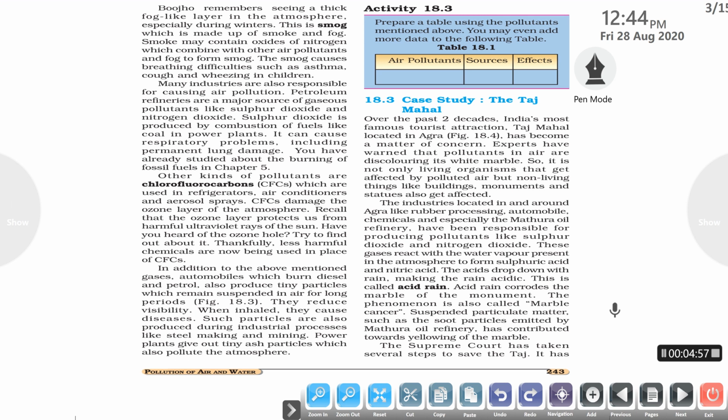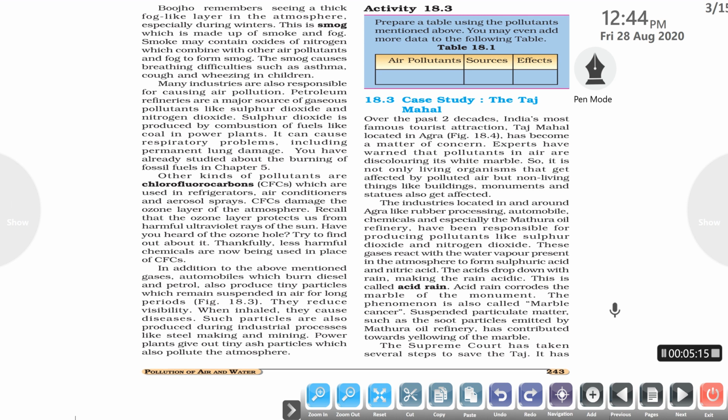In addition, automobiles burn diesel and petrol. They also produce tiny unburnt carbon particles which remain suspended in the air for long periods. They reduce the visibility in the air. So when inhaled, they cause various types of diseases.